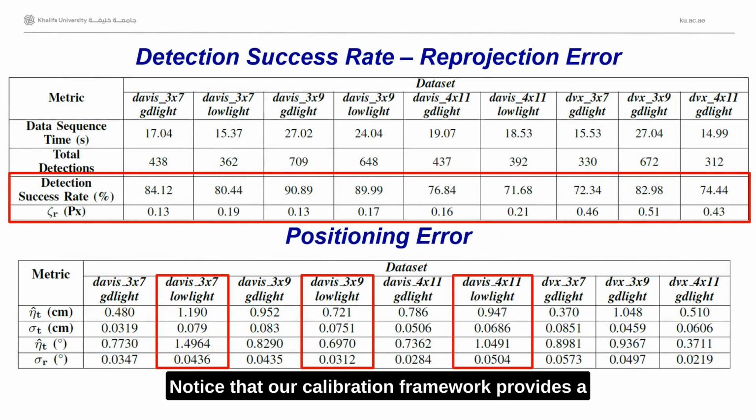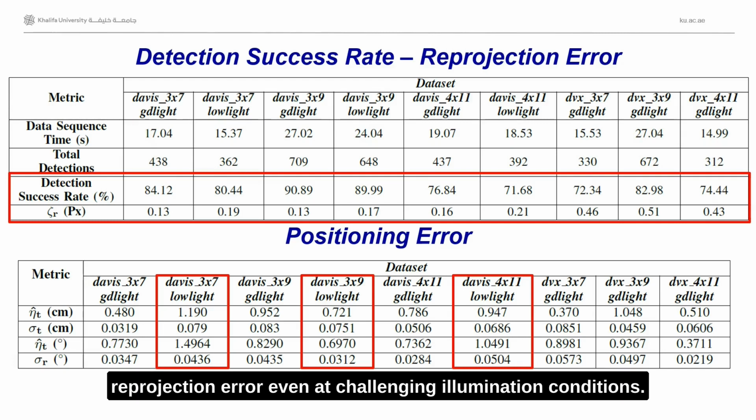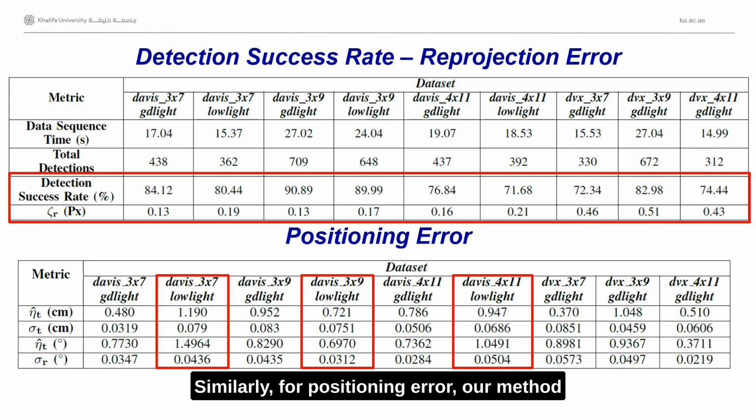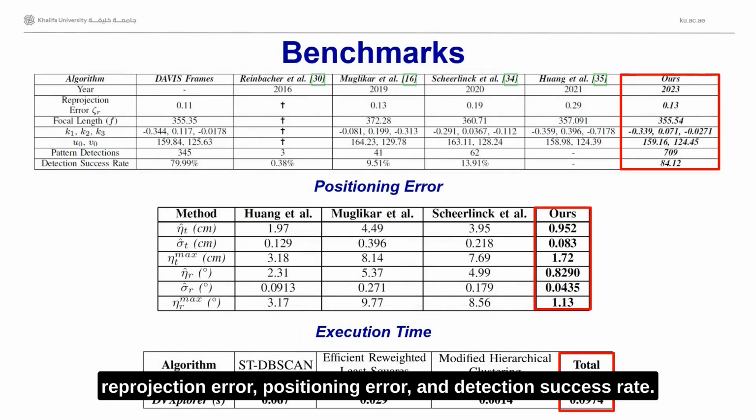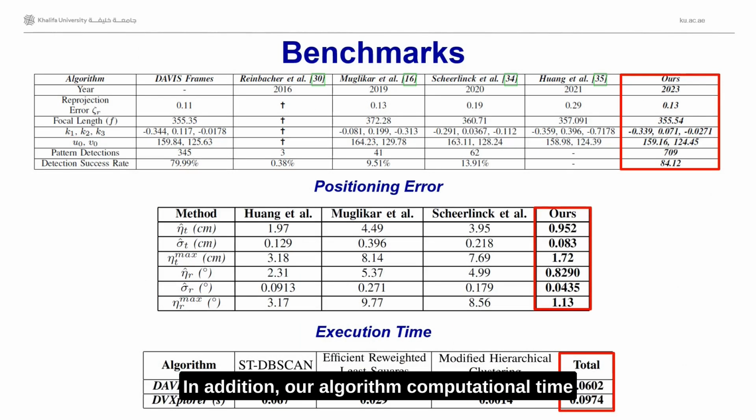Notice that our calibration framework provides a high detection success rate and a low reprojection error, even in challenging illumination conditions. Similarly, for positioning error, our method provides a positioning accuracy with sub-centimeter precision even in poorly lighted environments. We also cross-validated our method against the state-of-the-art, and it outperforms them in terms of reprojection error, positioning error, and detection success rate. In addition, our algorithm's computational time shows the capability of performing online calibration of event cameras.